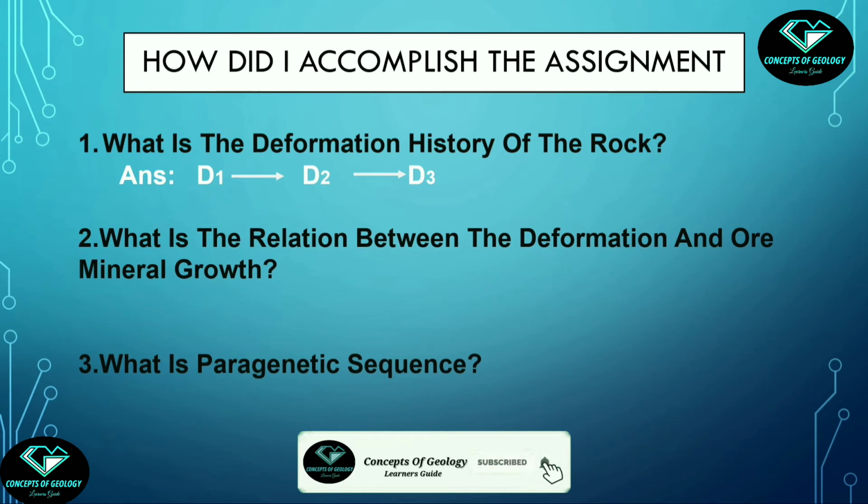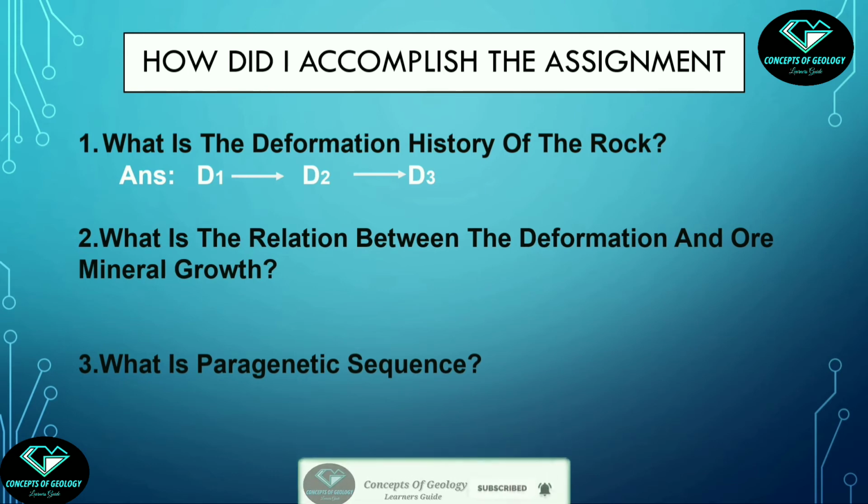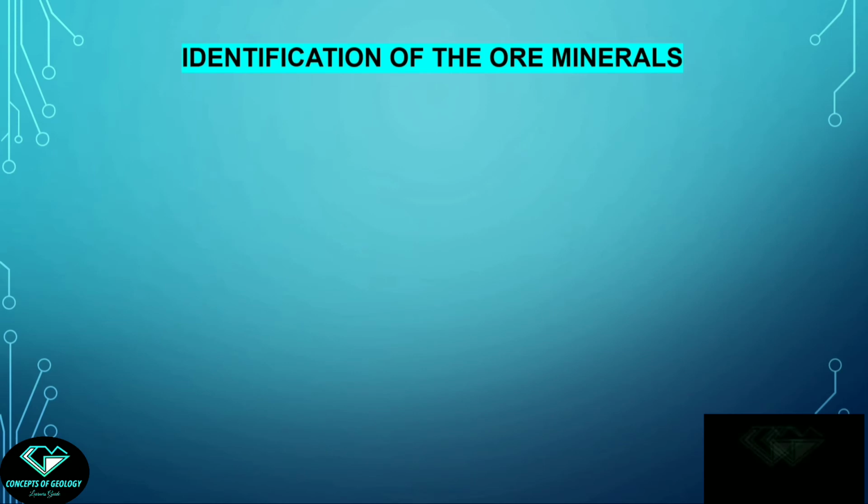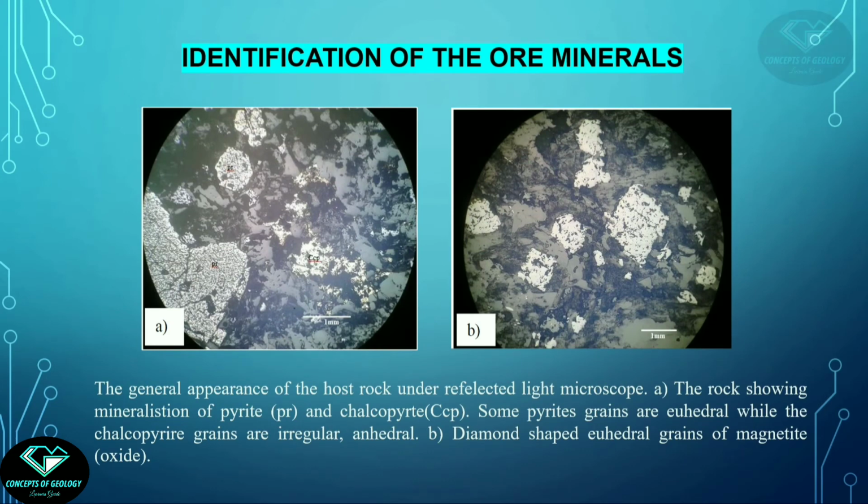Fine. So let's move to the second question, that is the relation between the deformation and the ore mineral growth, because we are ultimately going to establish the ore paragenesis. First we have to identify the opaque minerals we have seen till now, and then find the relationship between their growth and the deformation events. The identification is done under a reflected light microscope. See, there are mainly 3 phases. Euhedral to anhedral grains are pyrite grains, this is totally anhedral chalcopyrite, and these diamond-shaped grains are magnetite, or we will refer to them as oxide grains here.